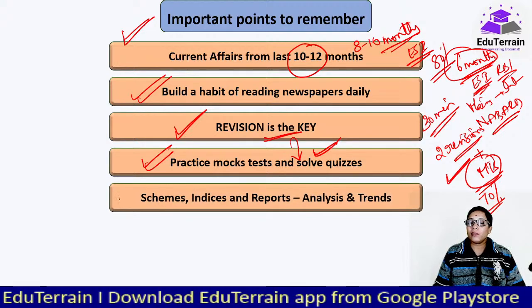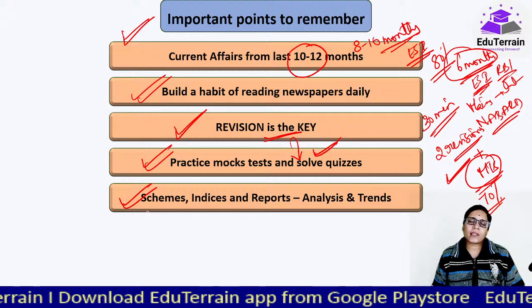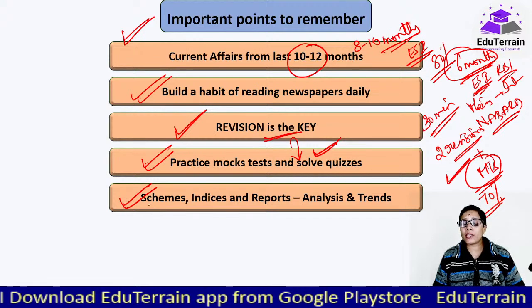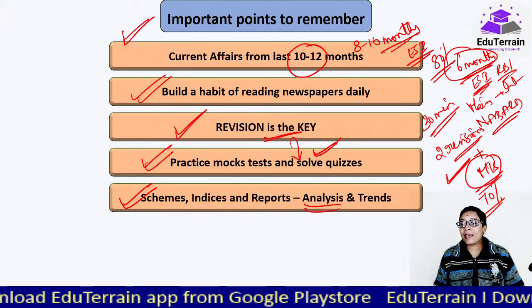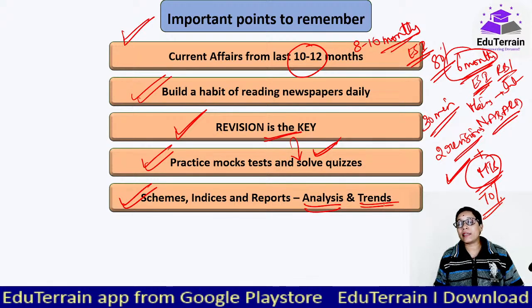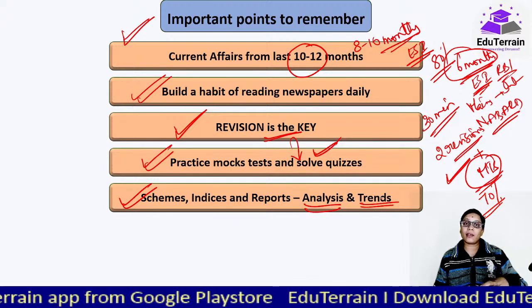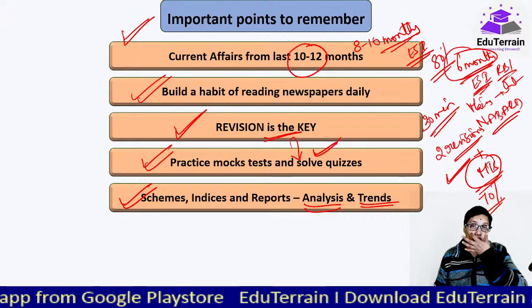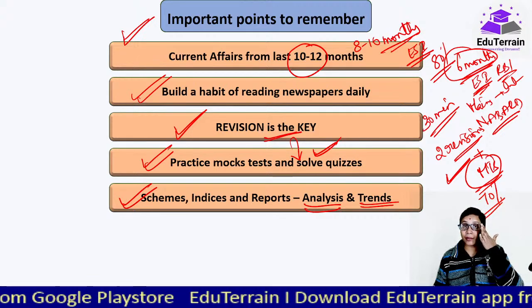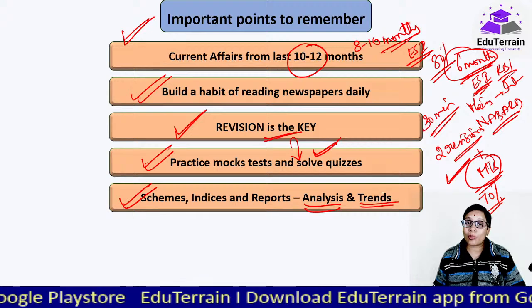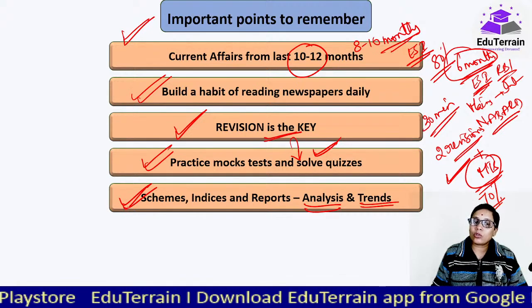Okay, when schemes, indices, reports, whenever they are released, the latest ones, try to get the analysis of that and the trends, that is, what it was in the past years, what it is now, what might be the future, that is the way forward, what you are expecting, what the government is suggesting or planning to do. Kindly go through all that.